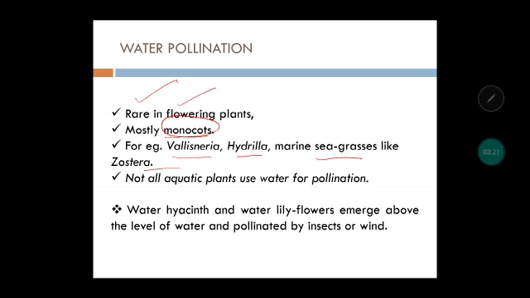Water hyacinth and water lily flowers emerge above the level of water, and then are pollinated by insects or wind. When the pollination season comes, the flowers move above the level of water to receive pollen.